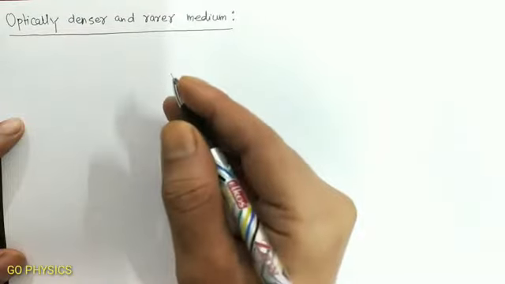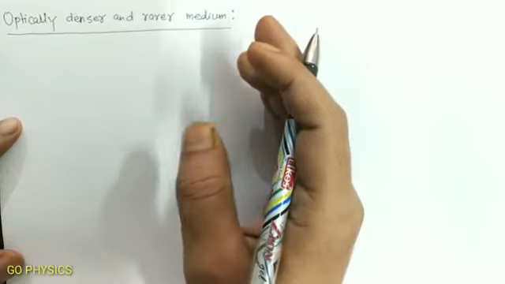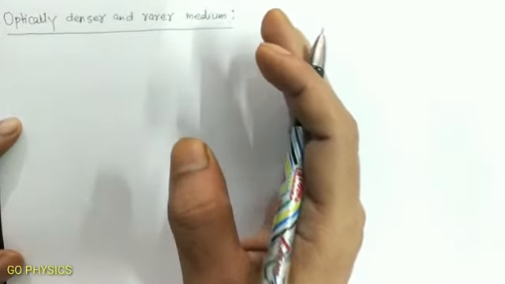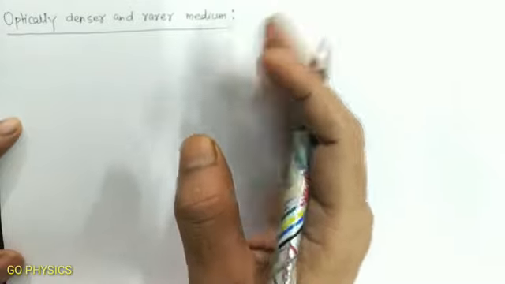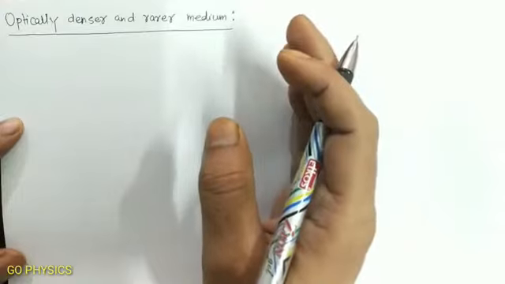In the last class, we learned that of a pair of two transparent media, the one that has the higher refractive index is called the optically denser medium of the two, while the one that has the lower refractive index is called the optically rarer medium.